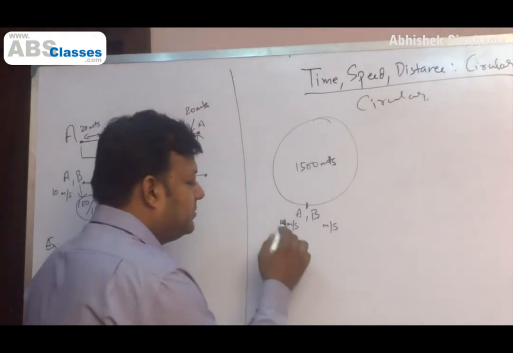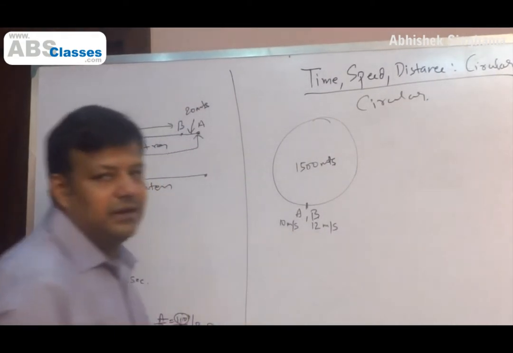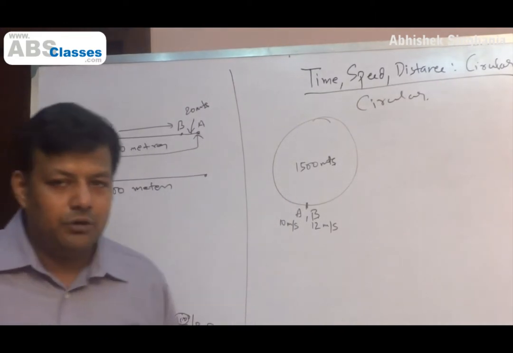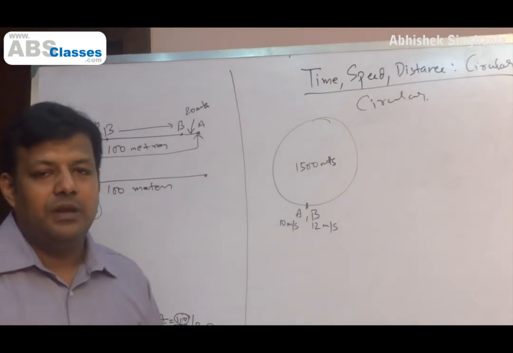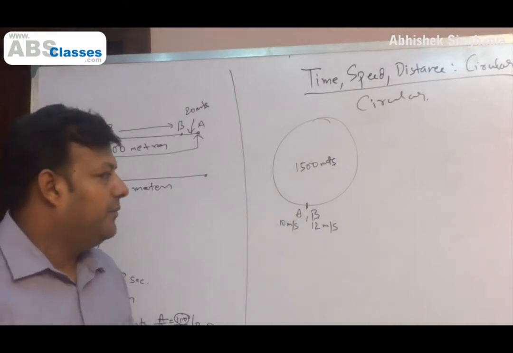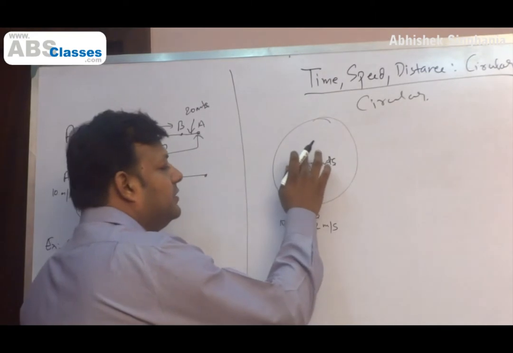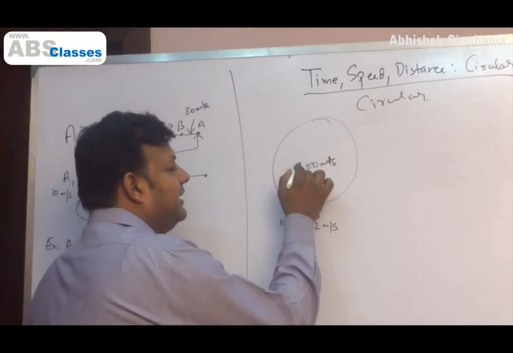So let's reduce the speed a little. Let's make it 12 meters per second. Still B is the fastest man on the earth. I don't know his identity, but I know that he is the fastest man on the earth. So 10 meters per second for A or 12 meters per second for B. Sorry about this. Let's make the circumference 1100 meters.